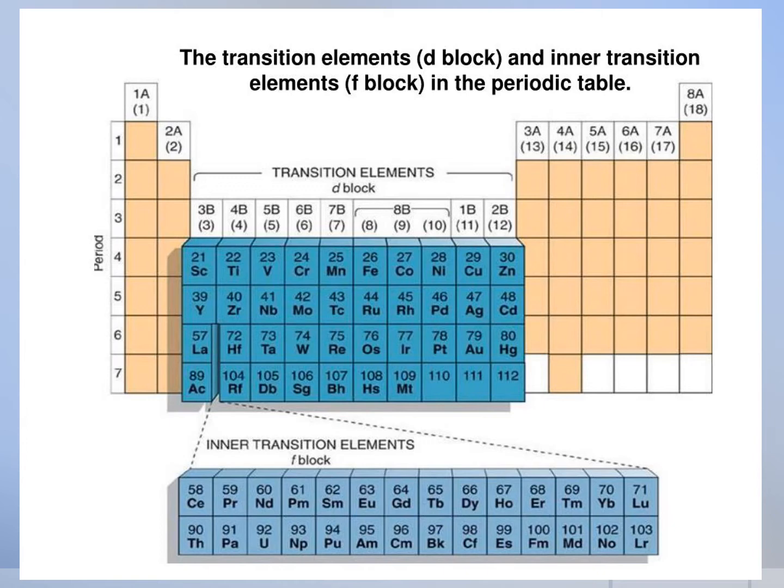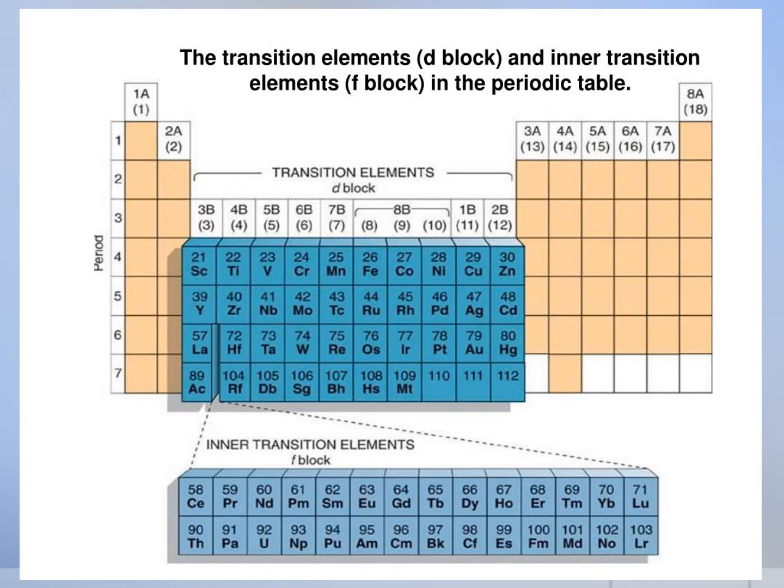Generally, metallic elements that have an incompletely filled D or incompletely filled F subshell in the neutral or cationic state are called transition metals. This definition includes lanthanoids and actinides.